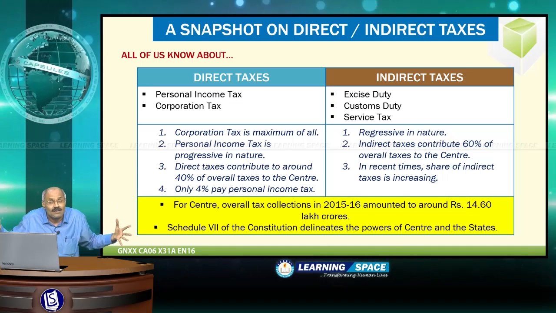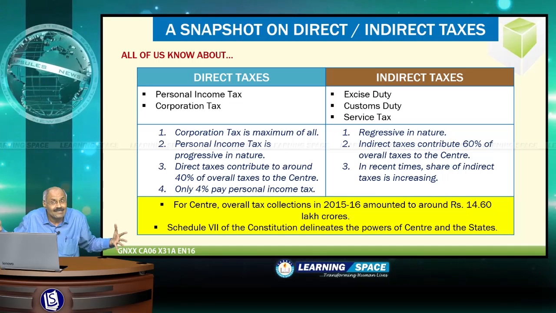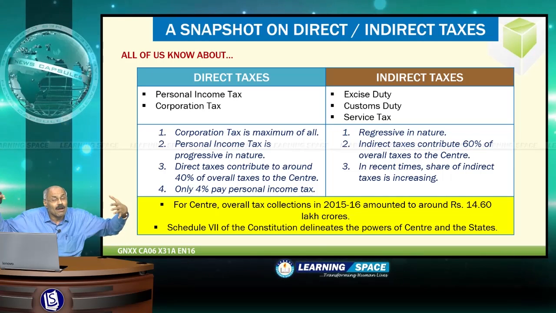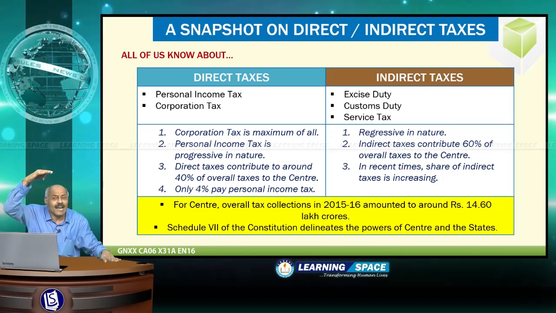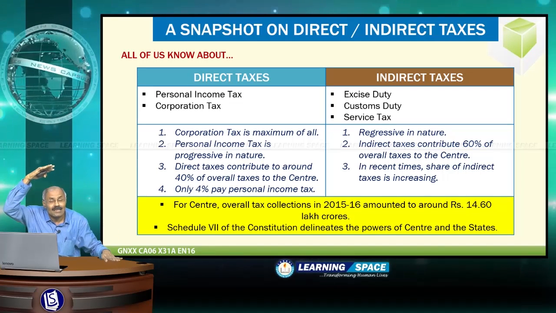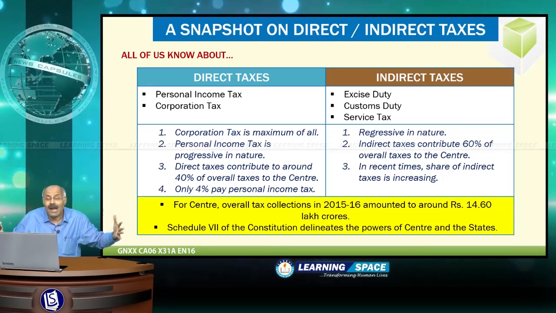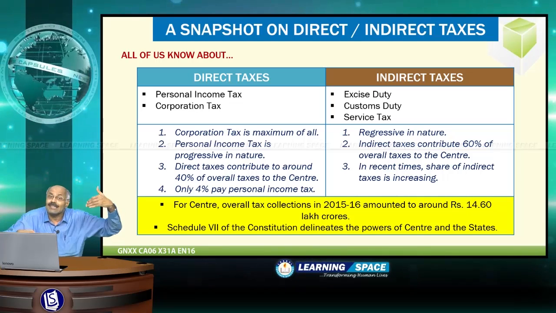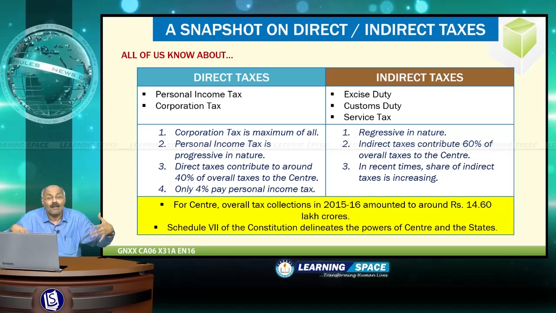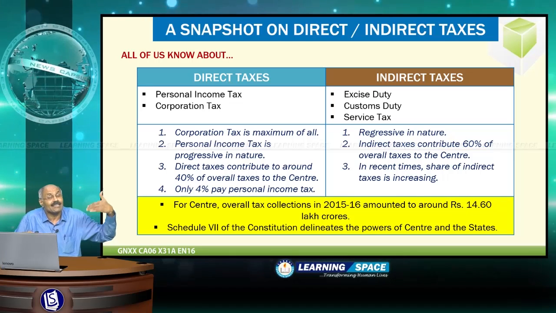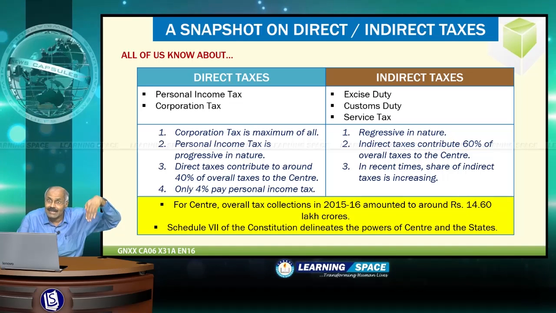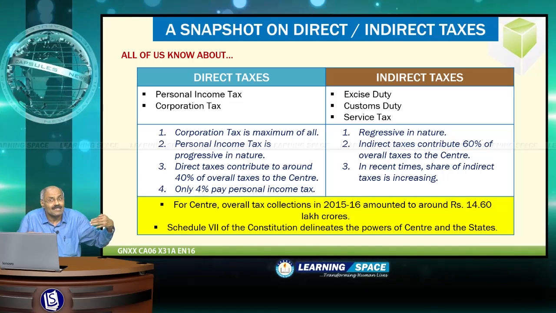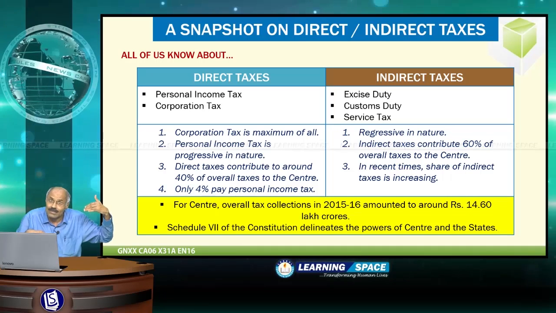regressive in nature. What is the meaning of regressive taxes? They will affect all the persons uniformly, right from the poor person right up to the richest person. The implication will be the same, and all the persons irrespective of their social strata will be affected. That's why indirect taxes are called regressive in nature. And indirect taxes contribute 60% to overall taxes to the center.